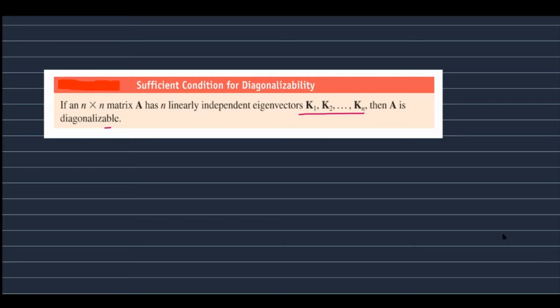It says that if the given square matrix has n linearly independent eigenvectors, then corresponding to this matrix A, we can find a non-singular matrix P such that P inverse AP happens to be a diagonal matrix.